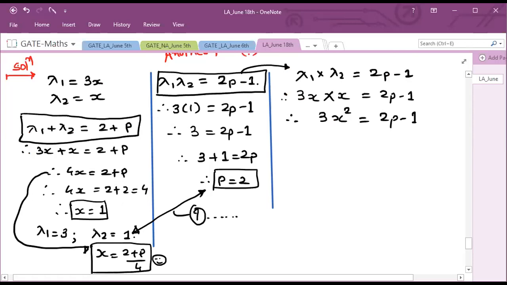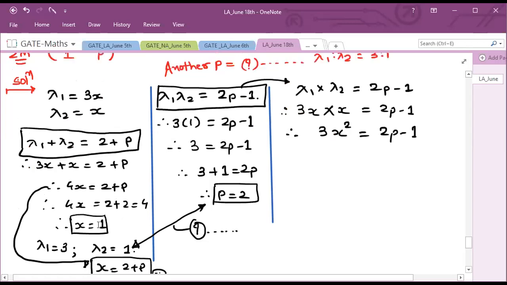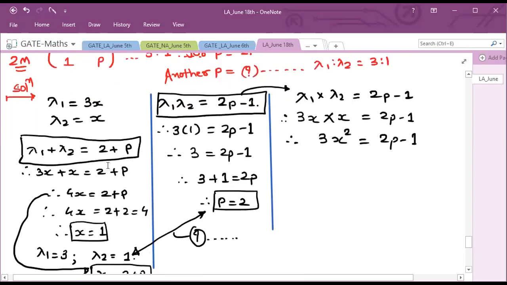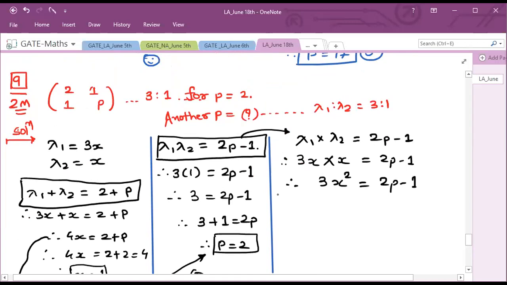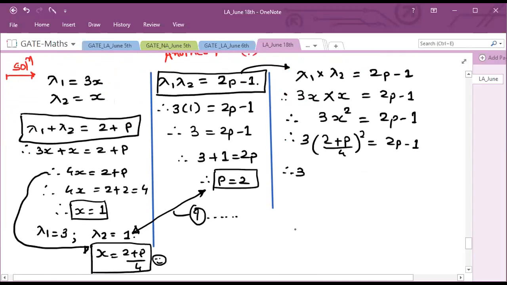So now I'm not putting value of p, I'm putting p as it is. Okay. So x will be (2 plus p) by 4 over here. The reason you will know at the end of this question. So ((2 plus p) by 4) whole square is equal to 2p minus 1. That's why it is an important question. So it is 3. Now divide by 4 square. 4 square will become 16. (2 plus p) whole square, a square plus 2ab plus b square, that is p square, equal to 2p minus 1. I can multiply 16 over there.